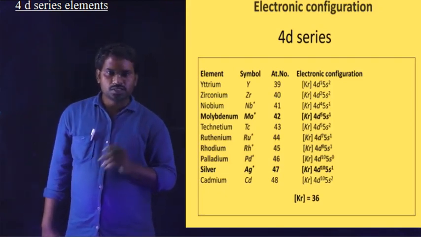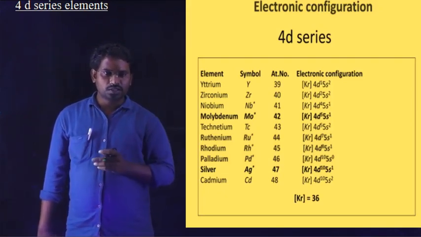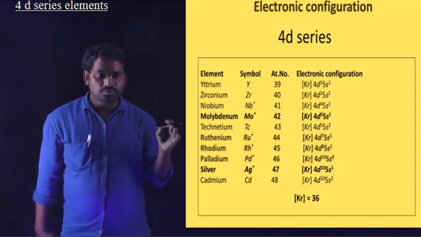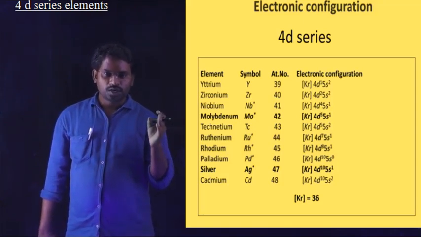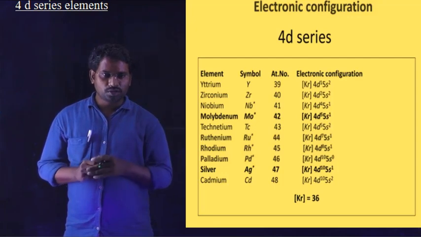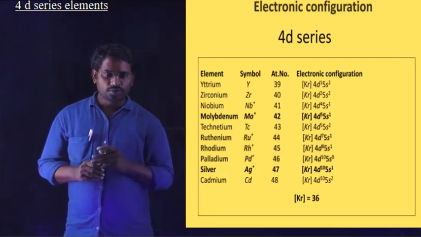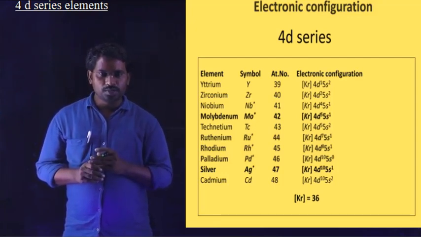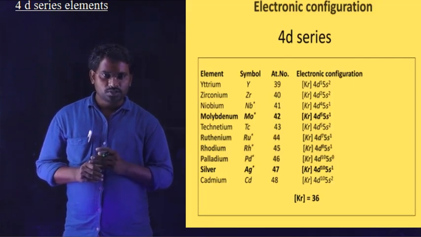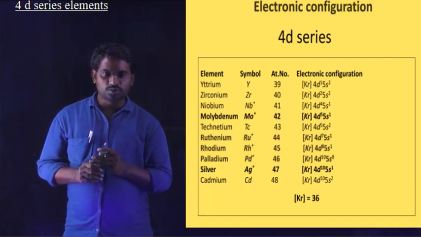So first element is yttrium, atomic number 39, configuration krypton 4d1 5s2. And come to zirconium, atomic number 40, krypton 4d2 5s2. And next one niobium, Nb, 41, 4d4 5s1. And next one molybdenum, Mo, 42, krypton 4d5 5s1.